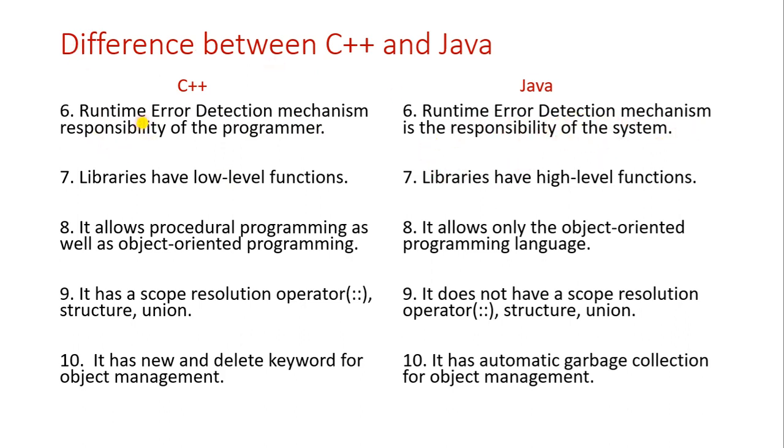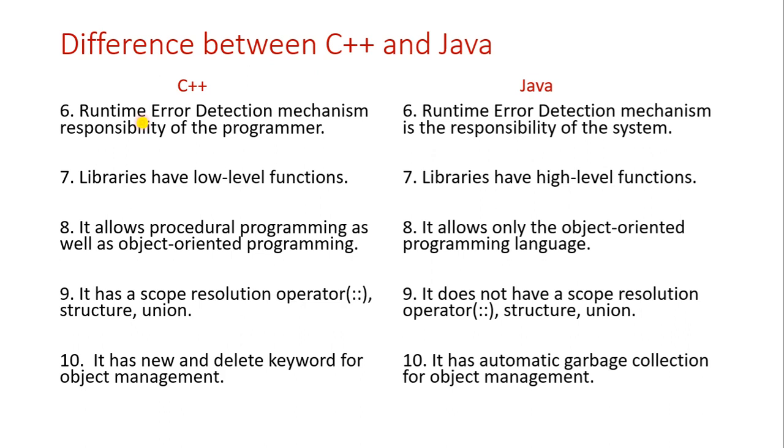Okay, so when we write a C++ program and compile it, if many errors are there, no matter which type of error it is, whether compile time error or runtime error, whatever it may be, that will be handled and taken responsibility for by the programmer. He only has to solve it and run the program.